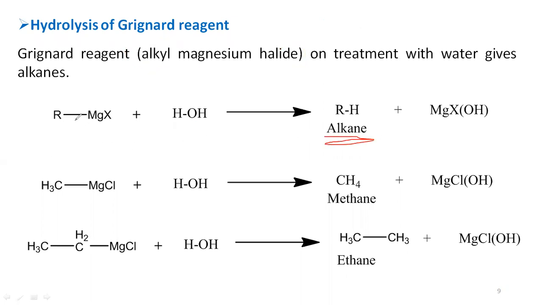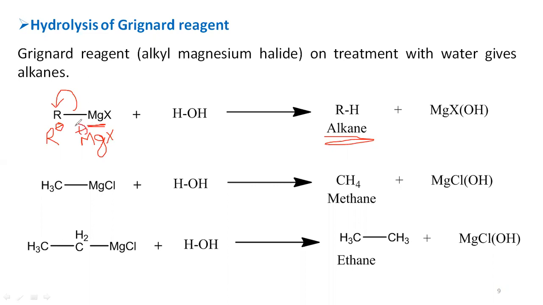So here you can see that the Grignard reagent consists of an alkyl group and magnesium halide. Whatever the bond that is present between the alkyl group and magnesium halide, the bonding electrons are taken up by the alkyl group, because the alkyl group consists of carbon, which is more electronegative when compared to magnesium. So the bonding electrons are taken up by the R. So that R alkyl group becomes negative, and magnesium halide becomes positive.